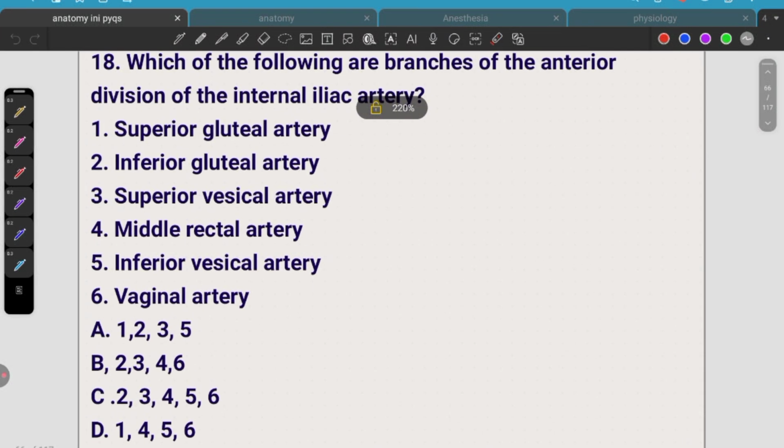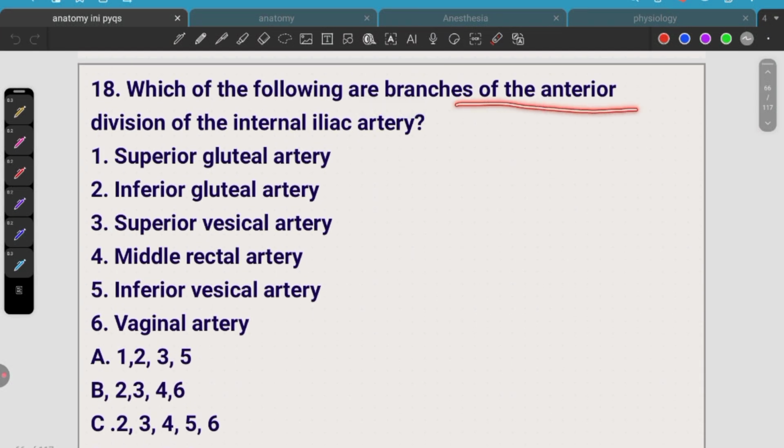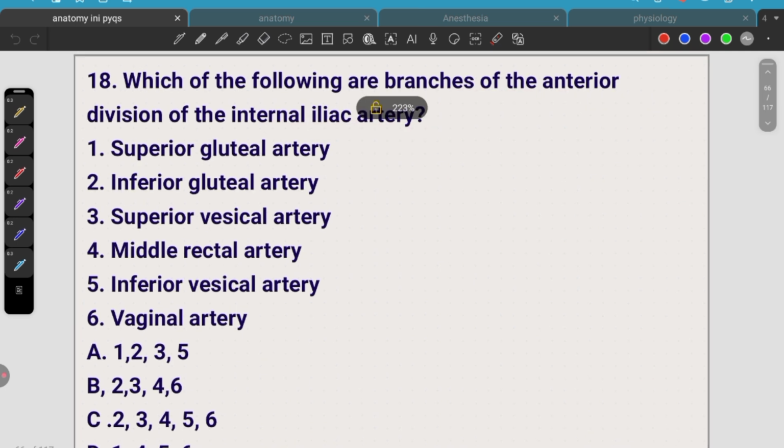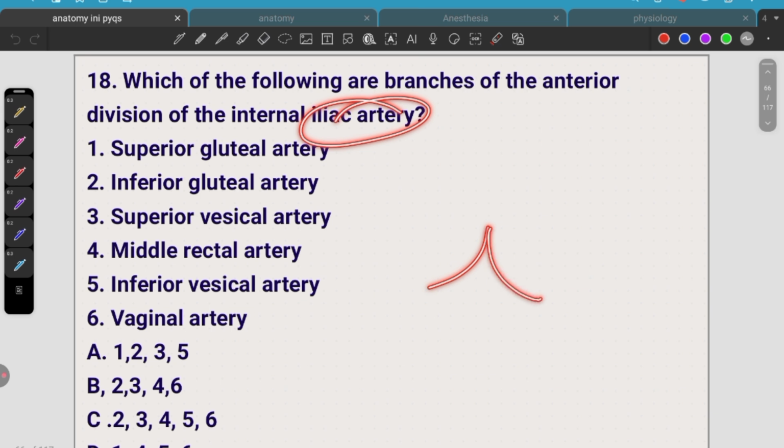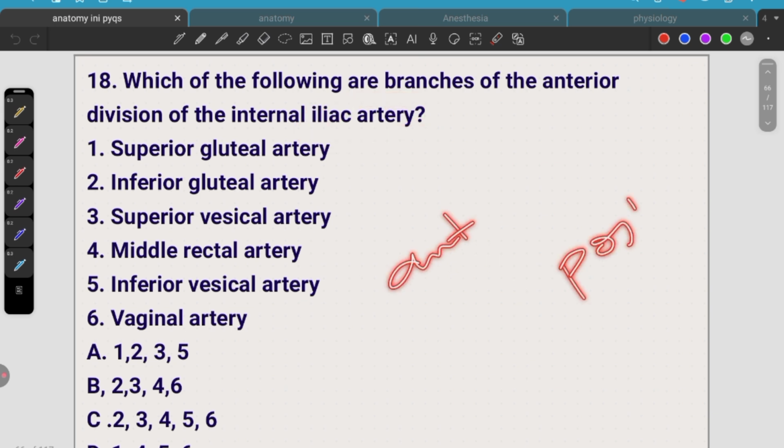18th one, which of the following branches are the anterior divisions of the iliac artery? Okay, they're asking about the anterior division of the iliac artery. First of all, the iliac artery has two divisions, that is, one is anterior, another one is posterior.